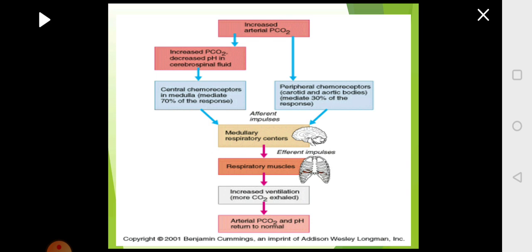So with this we have completed the regulation of respiration, where you learnt about involuntary and voluntary control of respiration, and what are the neural pathways, chemical pathways and non-chemical pathways which are involved in changing the pattern of respiration. All this we have learnt in this session. In the coming session, we will be looking at the transport of oxygen and carbon dioxide. So with this we completed the regulation of respiration.